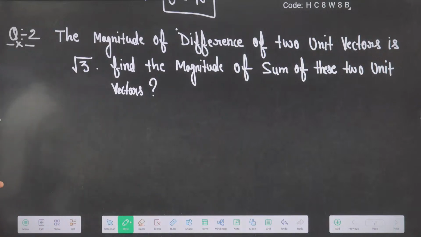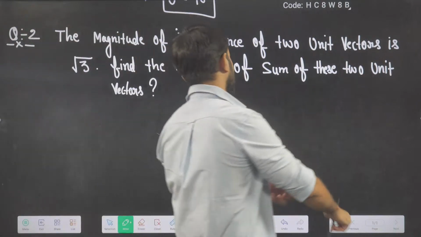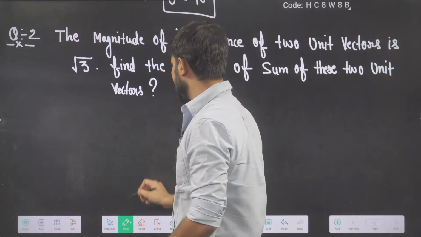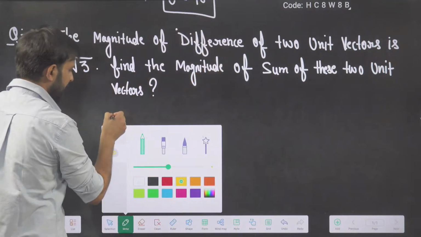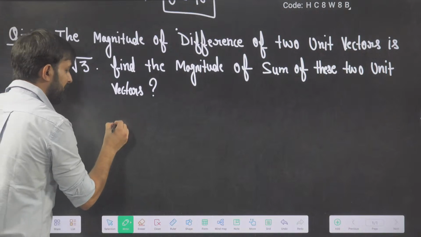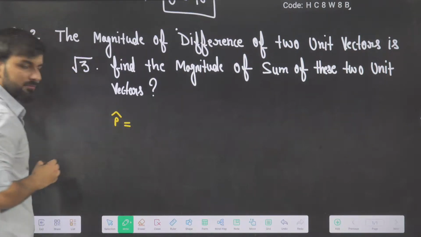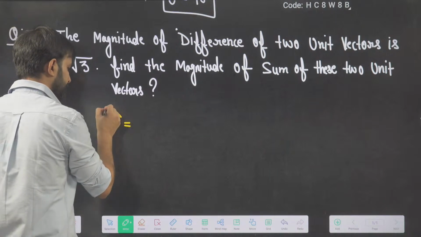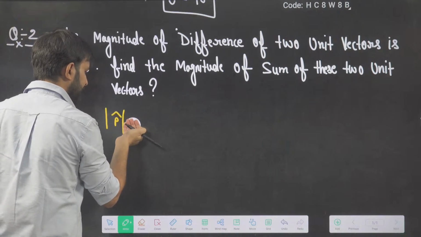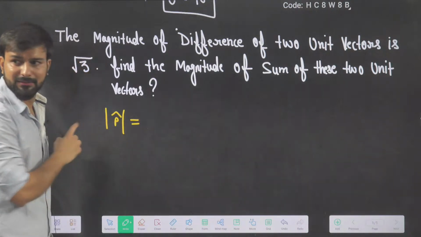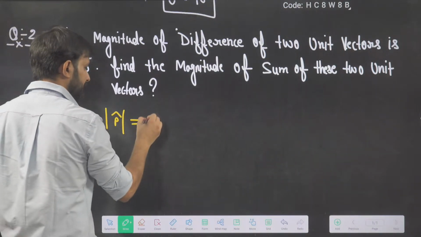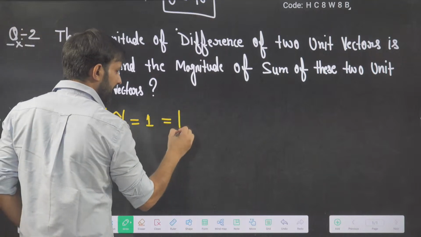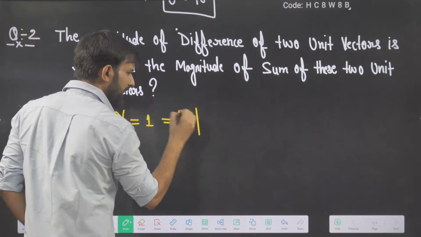Try to solve. Okay, I'll help you. So this time I'm writing the p vector. This time I don't have a p vector, I have a p cap vector. And what is the magnitude of p cap, beta? You know the symbol for a unit vector. What is the magnitude of p cap? 1. And this is equal to the magnitude of q cap. Am I right or wrong?